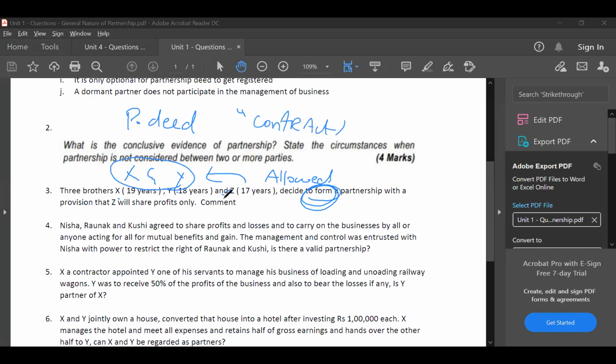Z is a minor, not eligible to enter into a contract. Therefore, minor cannot form a partnership. He can only be admitted to benefits of partnership later. Once partnership is already formed, later he can be admitted to benefits of partnership.